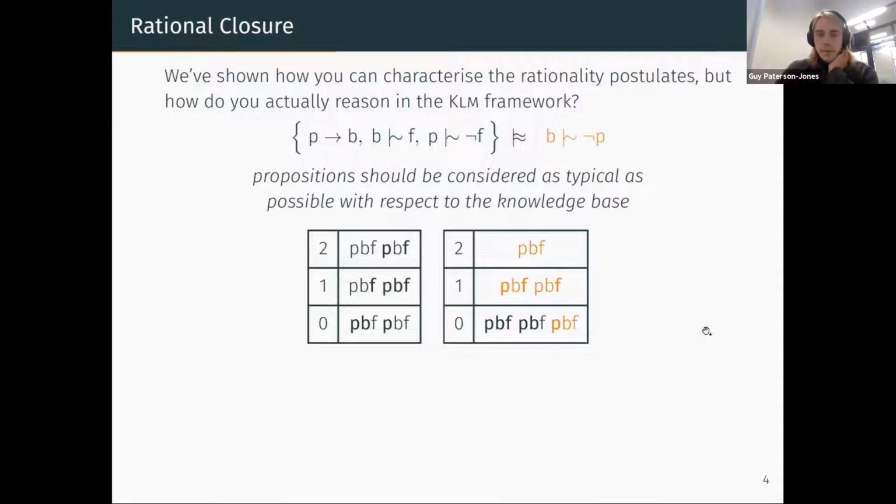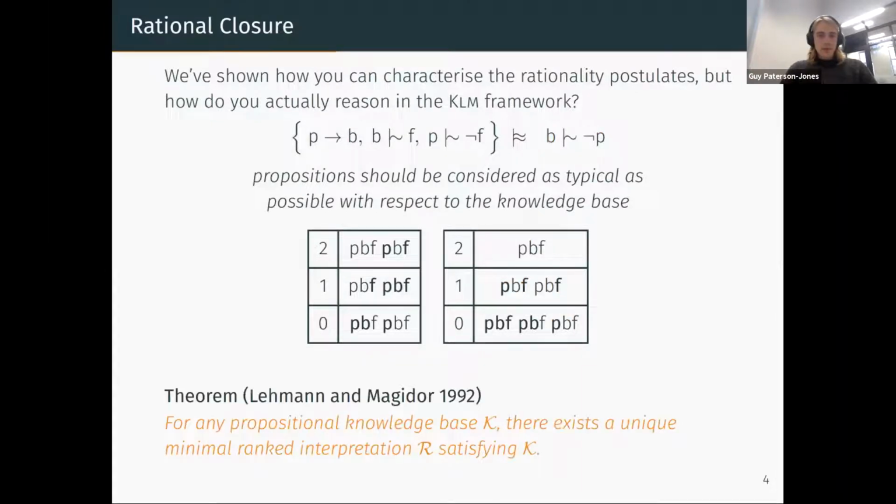And we can check what kinds of formulas hold in this minimal model. Amongst other things, we can see that it predicts that birds typically aren't penguins, which again is a reasonable statement. And as Lehmann and Magidor show, for any given knowledge base, like the one I've provided above, there's always a unique minimal ranked interpretation that satisfies that knowledge base.